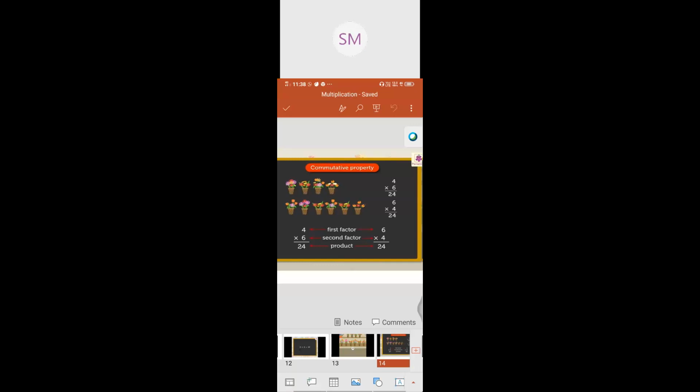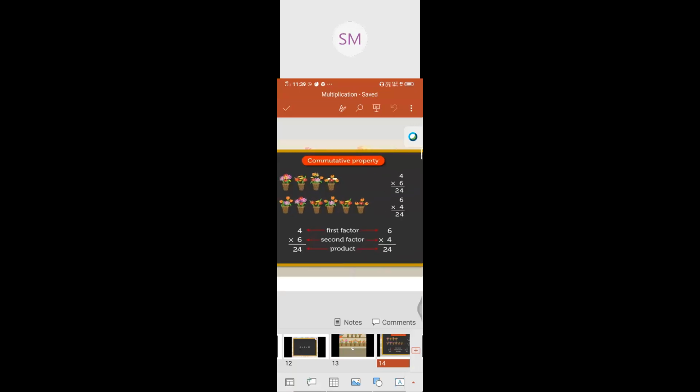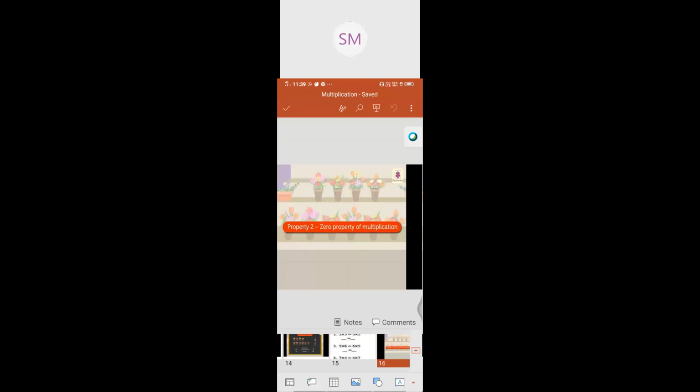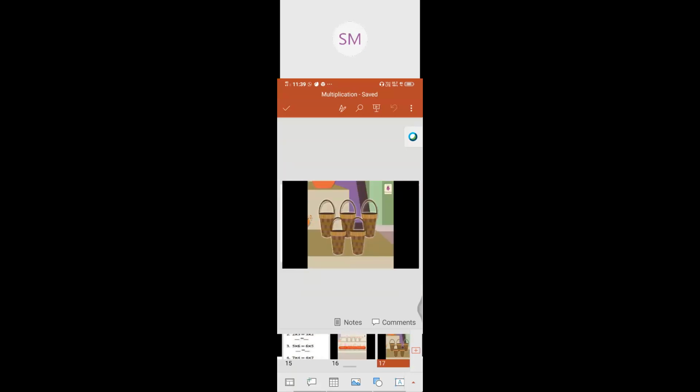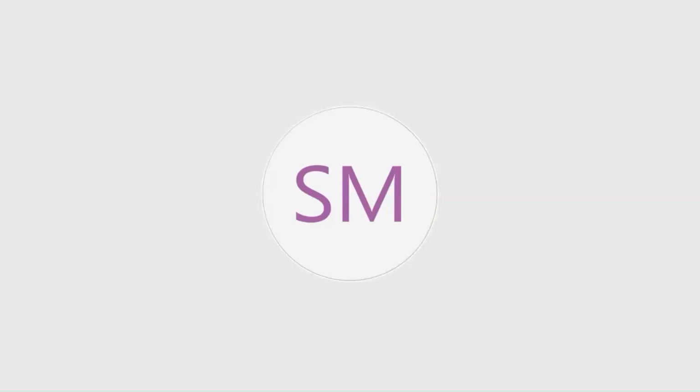Now go for property number 2, that is the zero property. If you check that one, how many baskets are there? There are 5 baskets, isn't it? But there are no flowers in each. So there are 0 flowers in each basket. So how can we multiply?